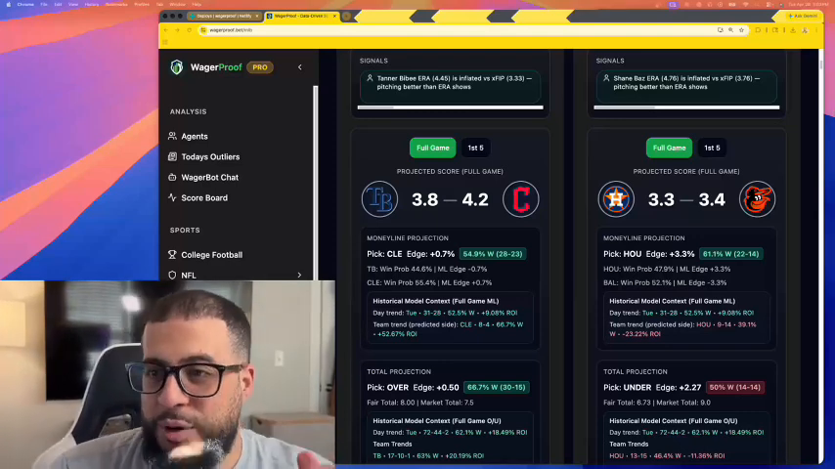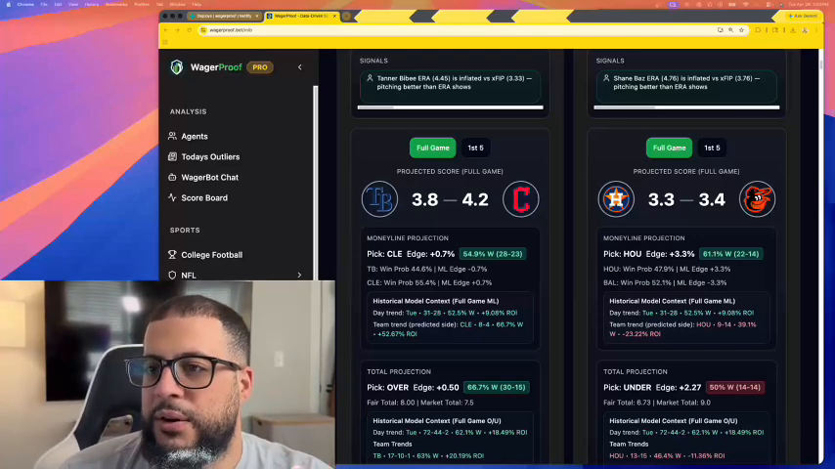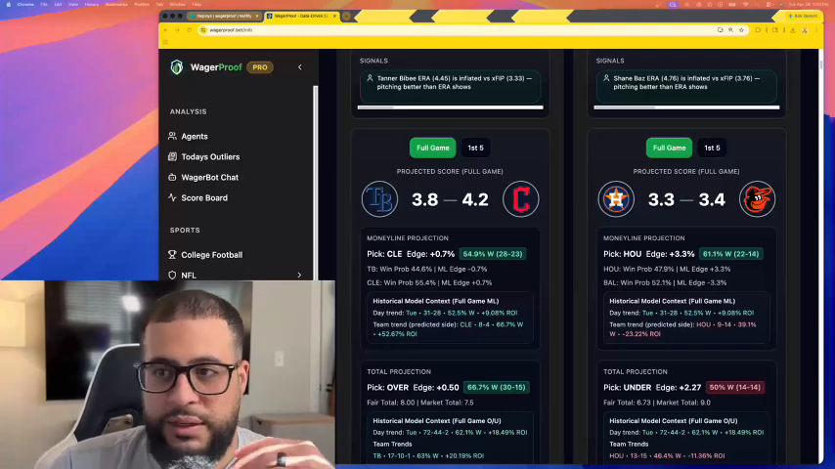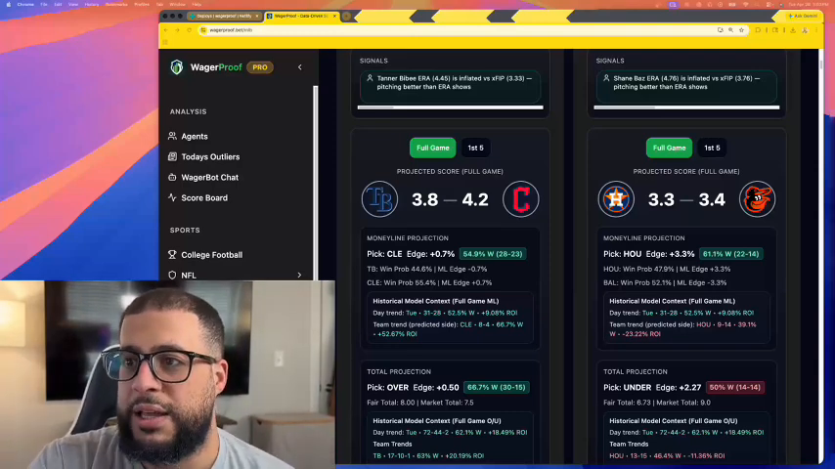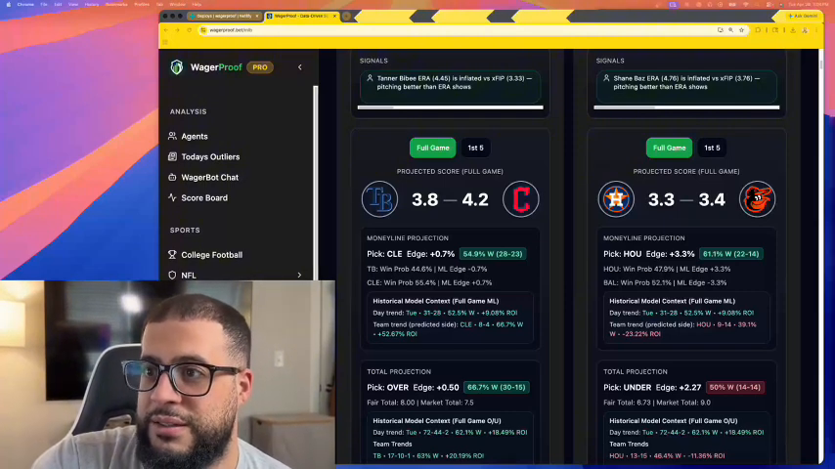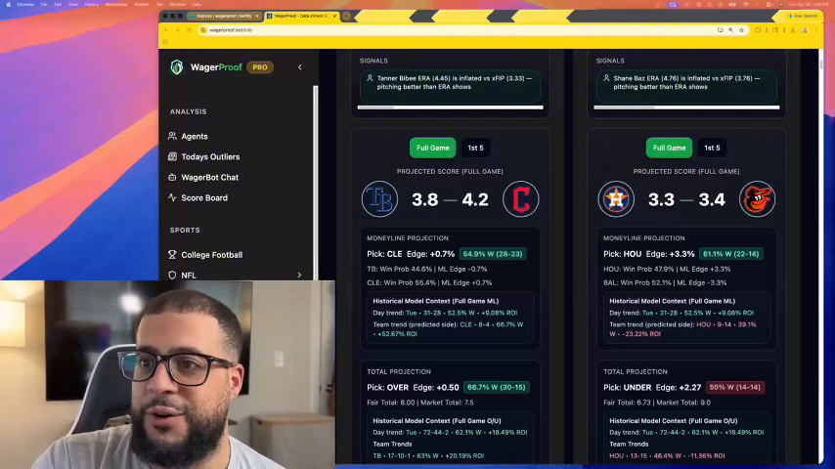First and foremost, for MLB, I don't care about scores. I don't give a shit what the model's score prediction, run prediction is. That's not what we care about. We care about, and I have this super enlarged right now just so you can read everything, I'm zoomed in as far as you can go.